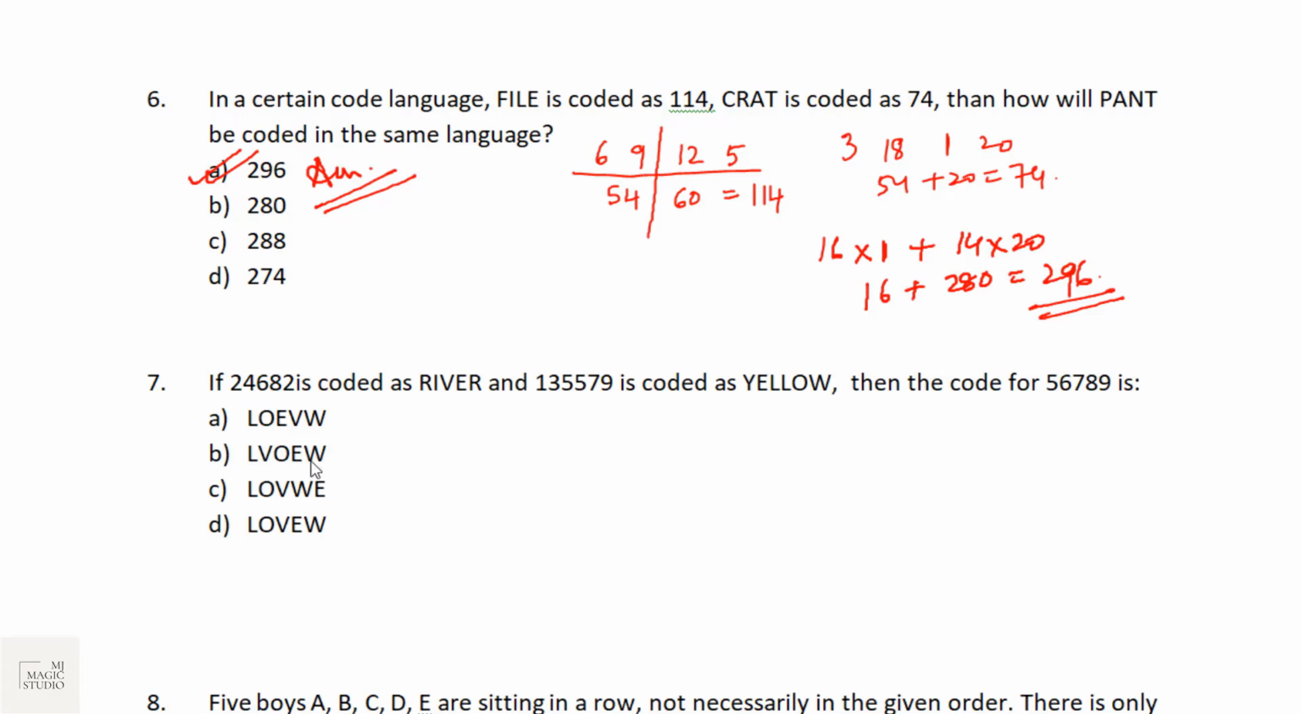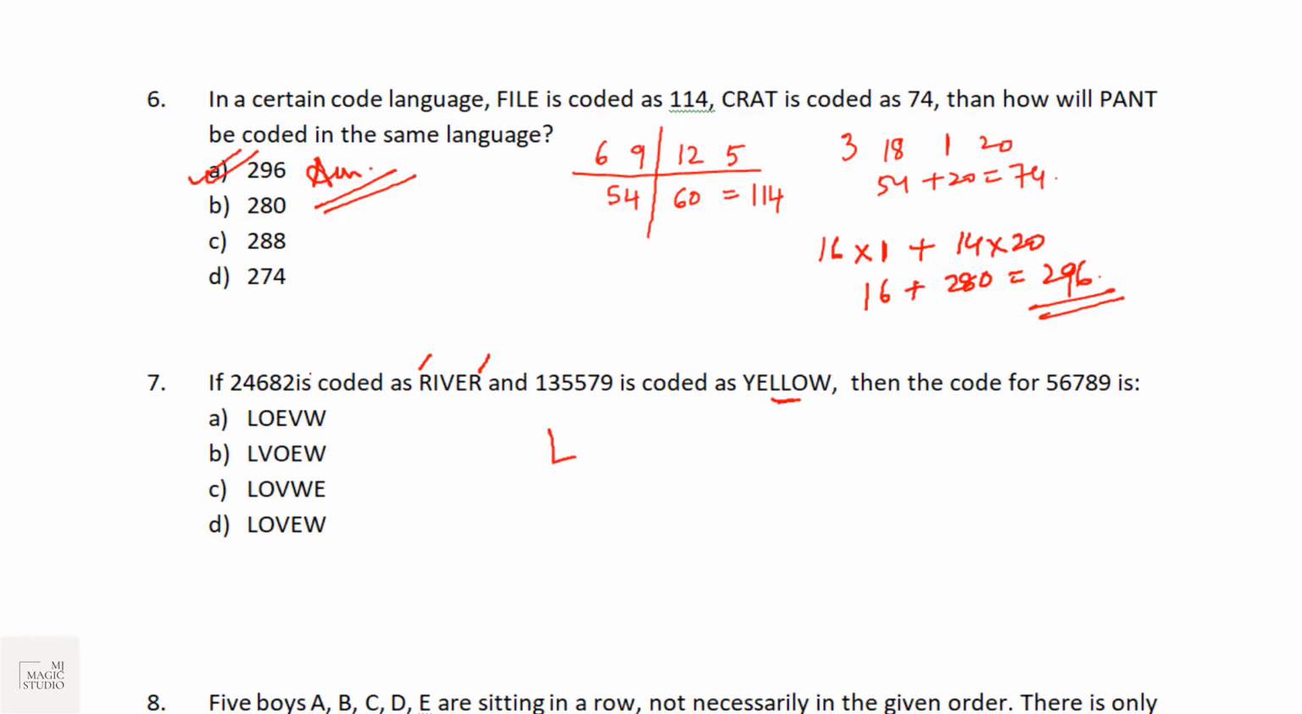The 7th question seems to be: if 2, 4, 6, 8, 2 is coded as river, 1, 2, 3, 4, 5 is coded as yellow, then what is the code for 5, 6, 7, 8, 9? I think this is the positional code. 5 is L. Okay, so it should start with L.